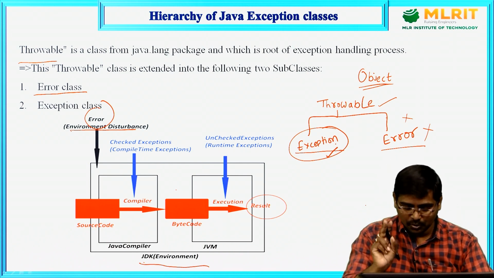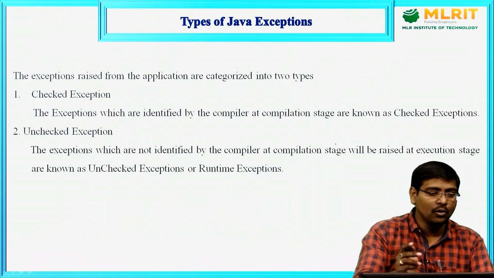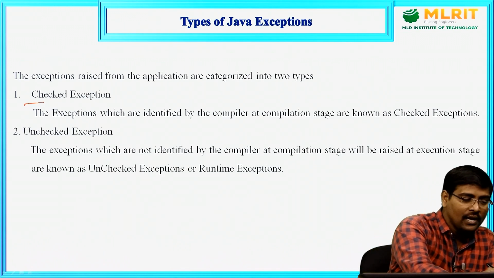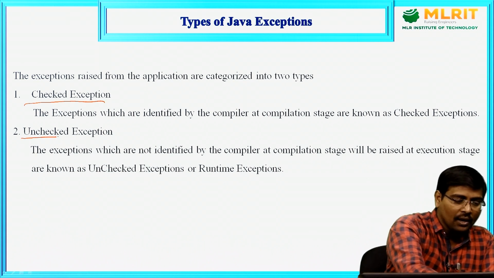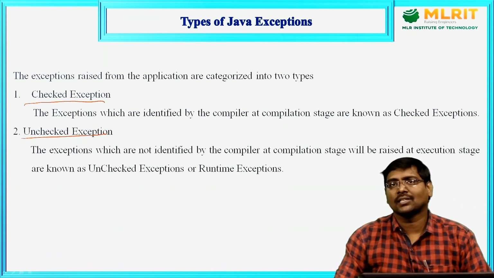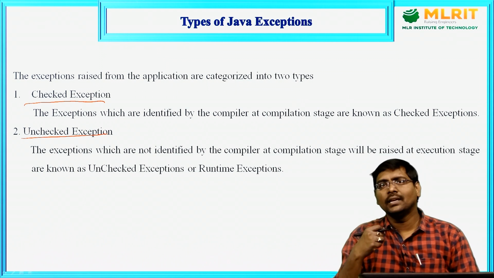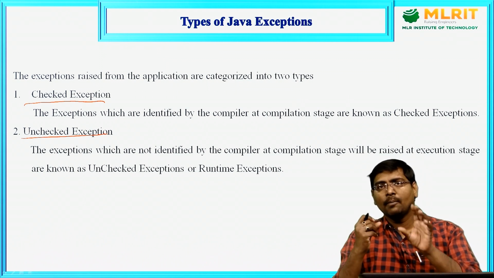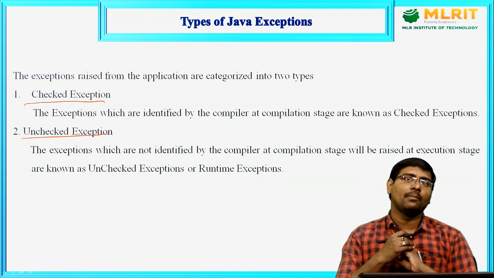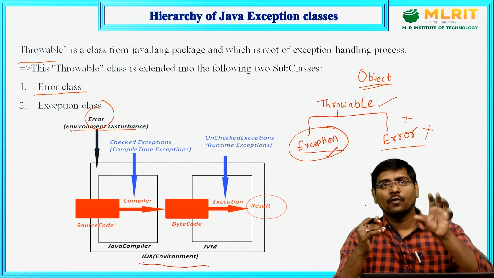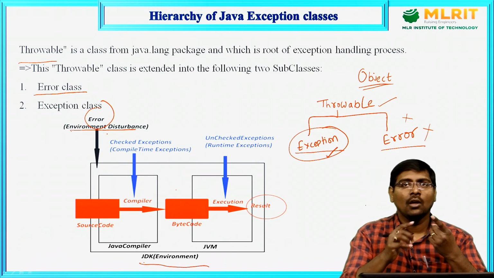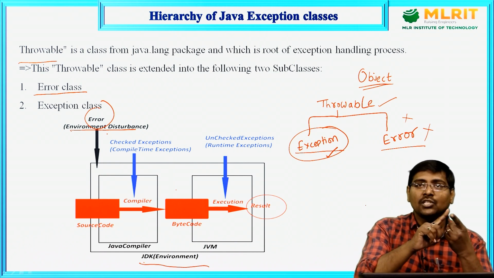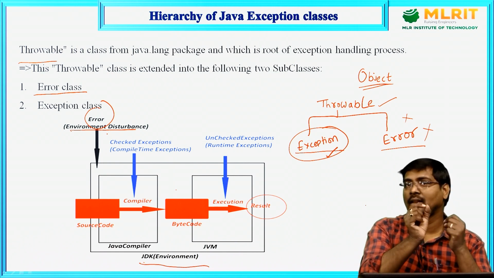These exceptions are divided into two types. One is checked exception. The second one is unchecked exception. What is the difference? You know the basic scenario of how a Java program is executed. First, I write some source code, that is my Java program. What is stage 1? Stage 1 is compilation.